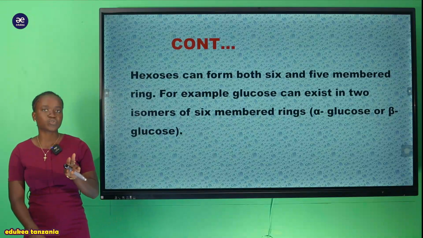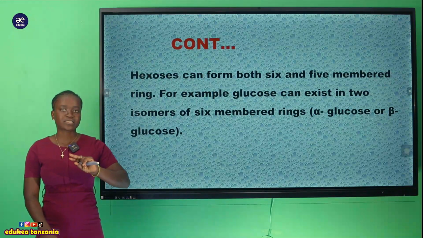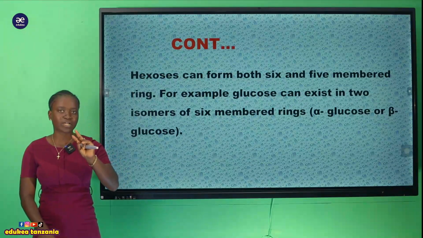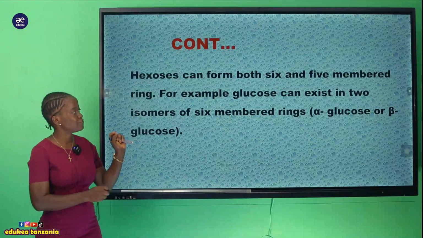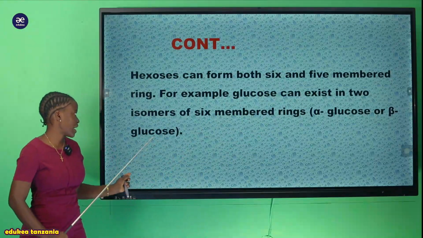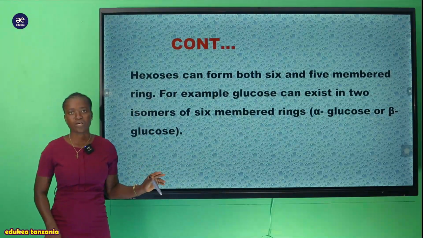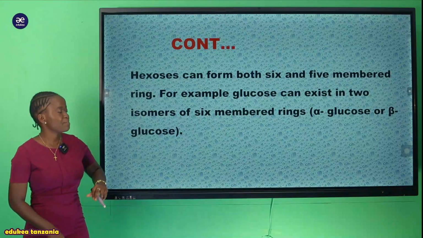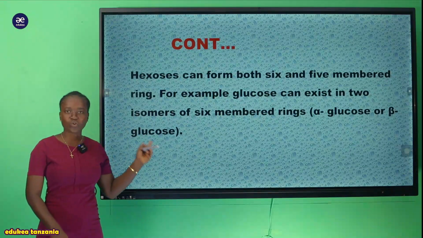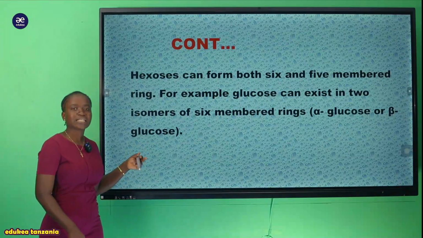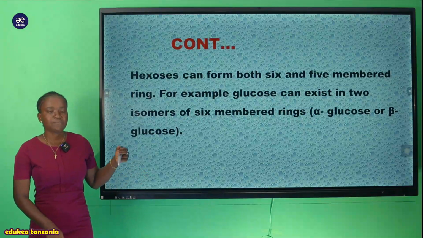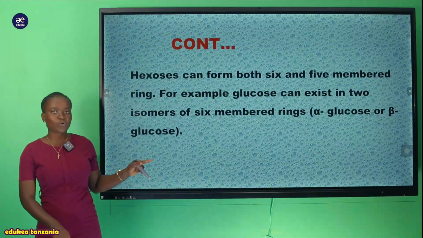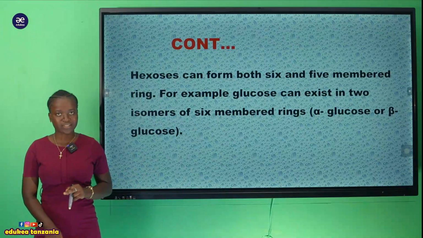Glucose ina exist into two structures. The first one is the alpha glucose na pia tuna hii beta glucose. So tena tukaangalie hii beta glucose na alpha glucose zinakuwa na structure gani, au je zinakuwa na utofauti gani?